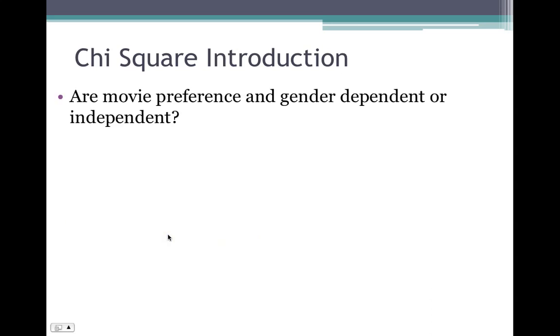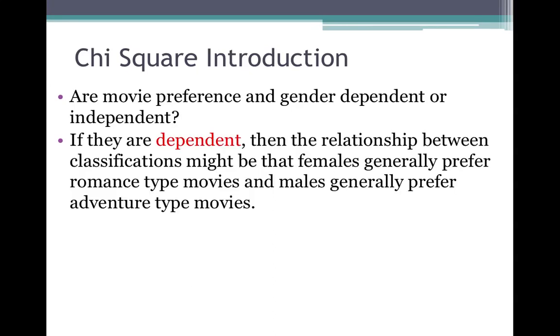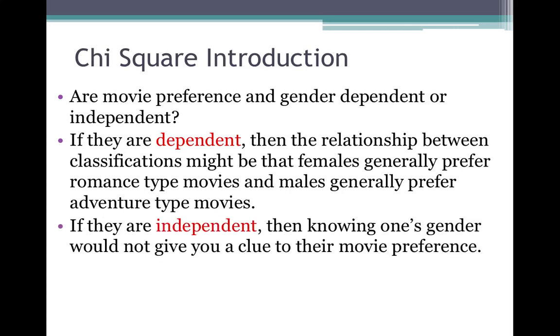Are movie preference and gender dependent or independent? So are they related or unrelated? If they are related, dependent, then the relationship between classifications might be that females generally prefer romance-type movies and males generally prefer adventure-type movies. So you would see more females choosing romance and more males choosing adventure if they were dependent. If they are independent, then knowing one's gender would not give you a clue as to their movie preference.